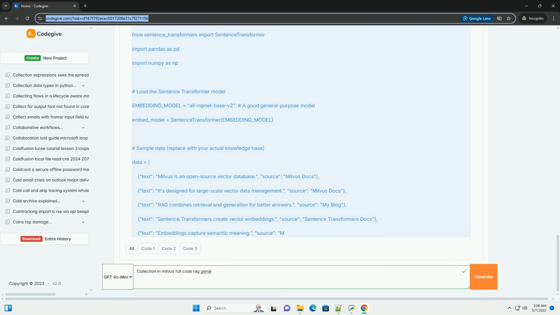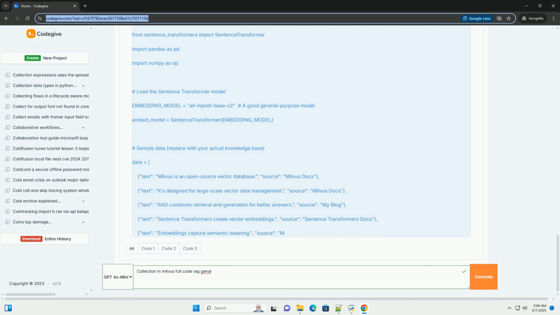Metadata filtering: use the expr parameter in collection.search to filter your search results based on metadata, for example source, date, topic. This can significantly improve the relevance of the retrieved context. Index selection: carefully choose the right indexing algorithm based on your data size, query patterns, and performance requirements. Experiment with different indexes to find the optimal configuration.